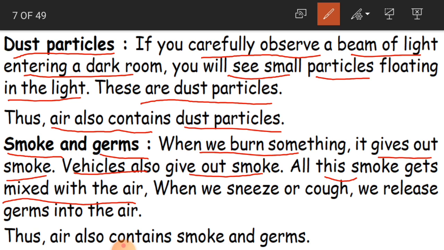And when we sneeze or cough, we release germs into the air. Because we all live on this planet, all human beings and animals, when they sneeze and cough, they release some germs into the air. So we can say the air also contains smoke and germs.